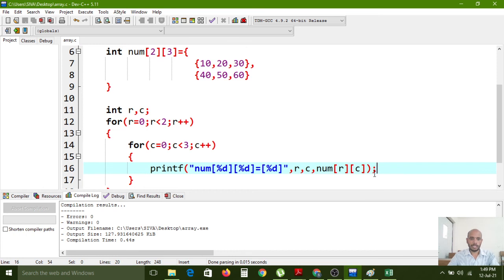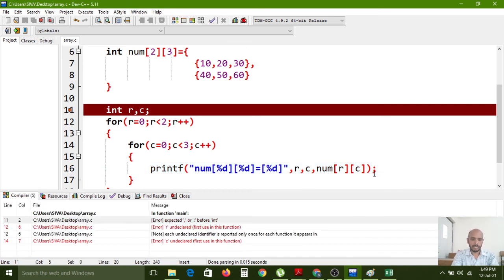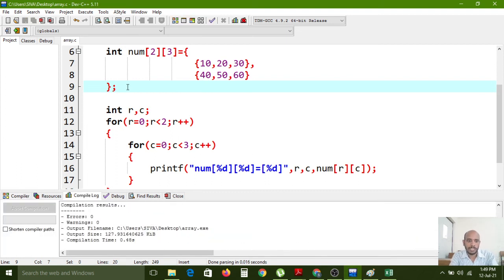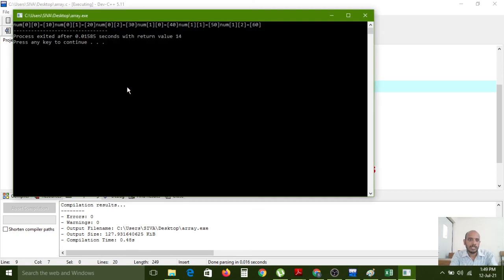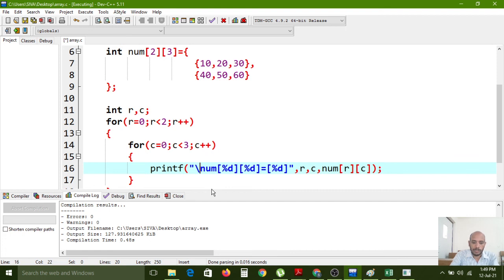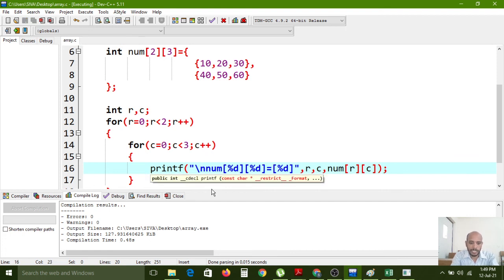Now I am saving, now I am compiling. Why is it showing an error? Expected semicolon before, sorry, here we forgot the semicolon. This is the semicolon, end of the line. Now I am saving this one. Now I am compiling. Yeah, successfully compiled. So now it is showing like that. Here simply we have to use the new line character, so for every iteration it will show in a new line.